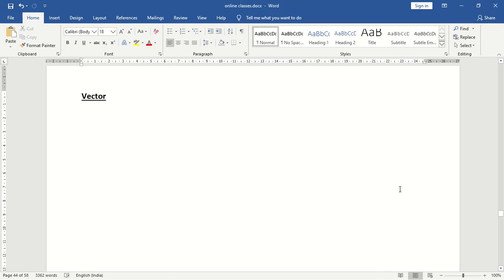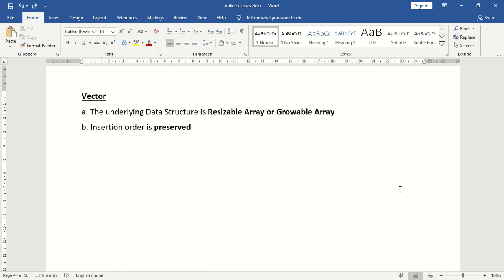So what is the first legacy class? The first legacy class is a vector. So vector is a collection. Since vector is a collection, there should be some data structure associated with the vector. So what is the underlying data structure of a vector? The underlying data structure of a vector is resizable array or a growable array. Next, what about the insertion order? Is the insertion order preserved? Yes, the insertion order is preserved. That is point number 2.